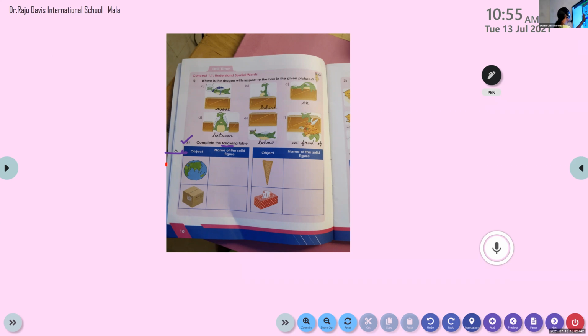Okay, and what is given here? Object is given. We have to write the name of the solid figure. Which solid figure is it? It's a shape. Okay, and we have the first one. It's an image of a globe, you know. So what is the solid figure?